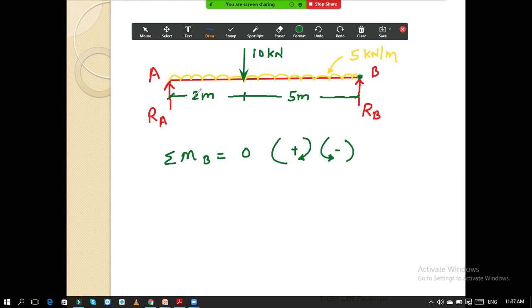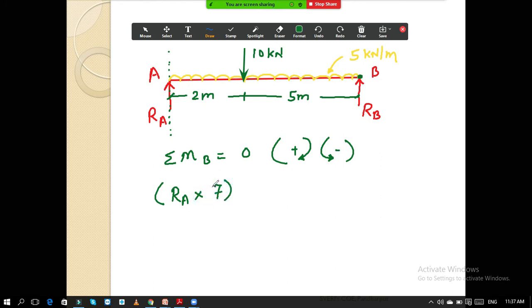This is the RA force. This is the line of action of RA. RA is situated over here, and from point B, what is the distance of this RA? This is 5 plus 2, 7. The formula for moment is force into perpendicular distance. So my force is RA, that is reaction RA, into distance 7.